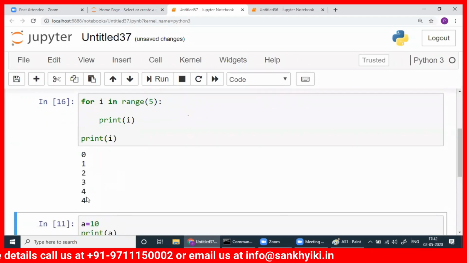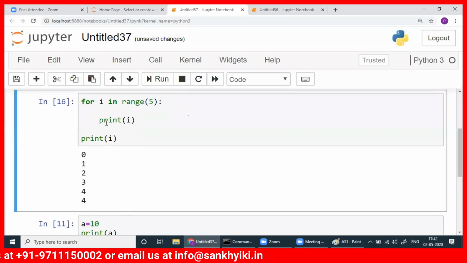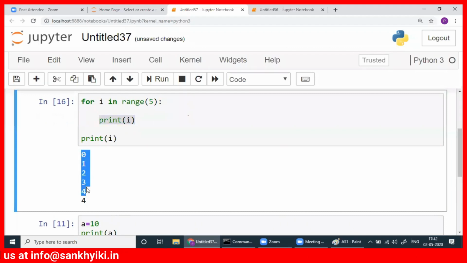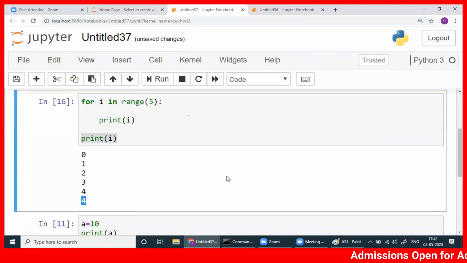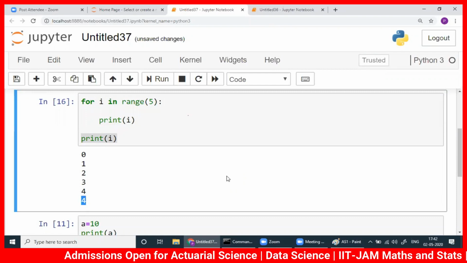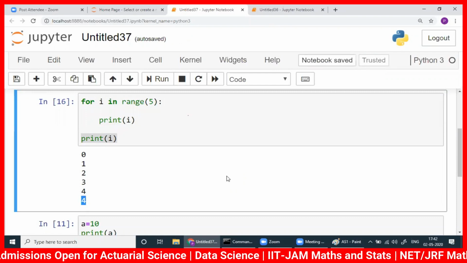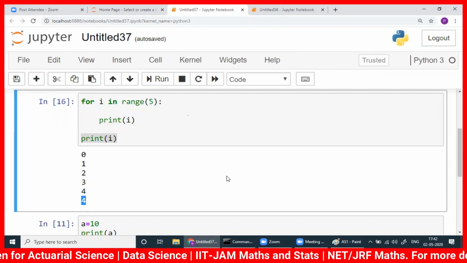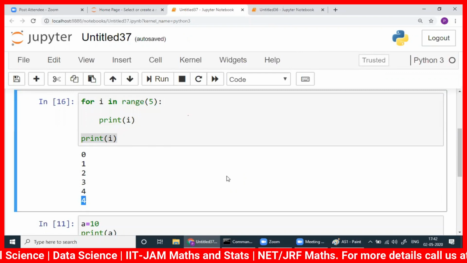The last number you will get here, because this print statement gives these 4, these 5, then this last print statement will give the updated last value of 5. Got it? Yes, sir, got it. Any other doubt? We'll do more about it. If you are new, if you use it for 3-4 days, you will get acquainted with this.